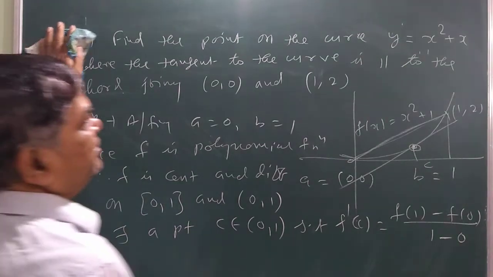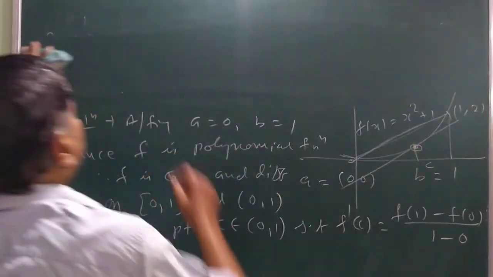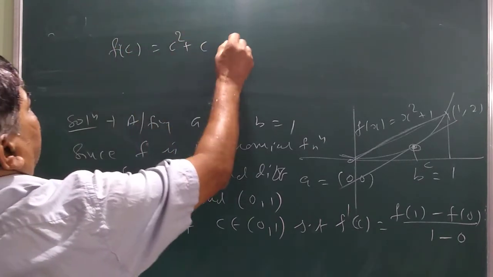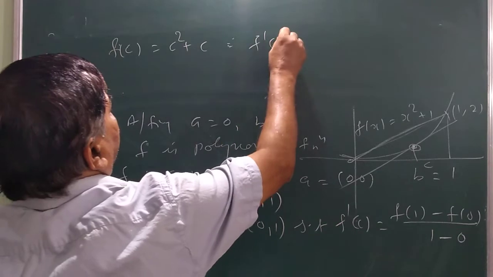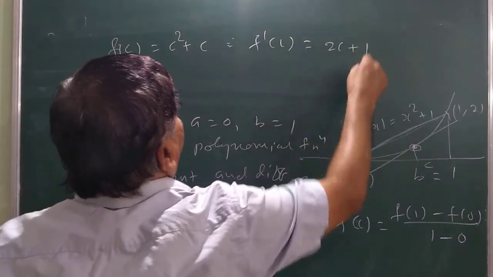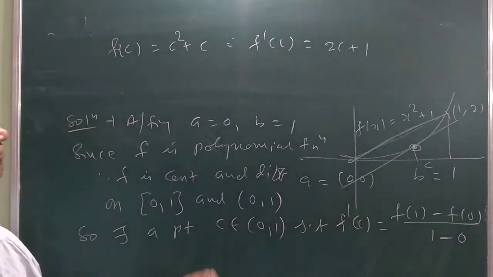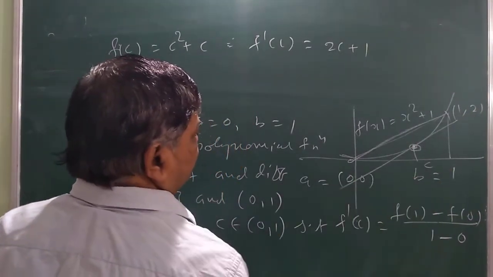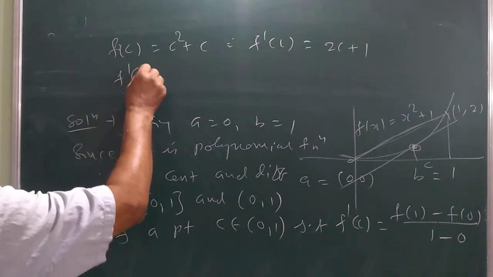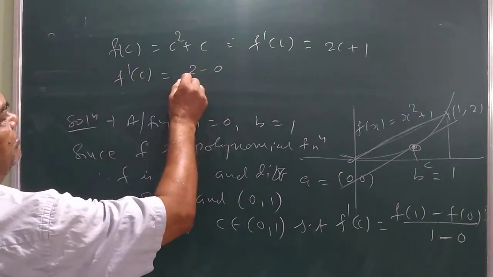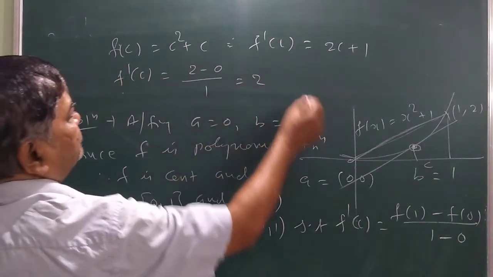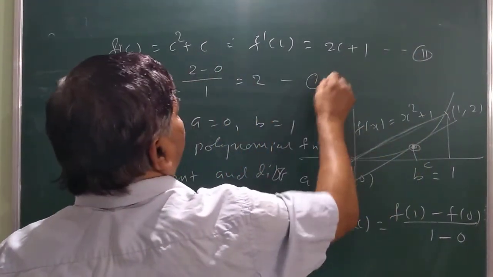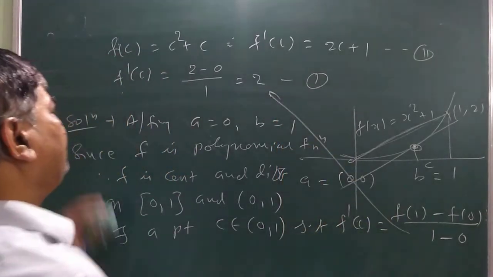Now what is the derivative of the function? f(c) is c² + c, so f'(c) is 2c + 1. Now what is f(1)? f(1) is equal to 2, f(0) is equal to 0. Now what is f'(c)? This is (2 - 0)/1, which is 2. This is equation 2. This is equation 1, from here.